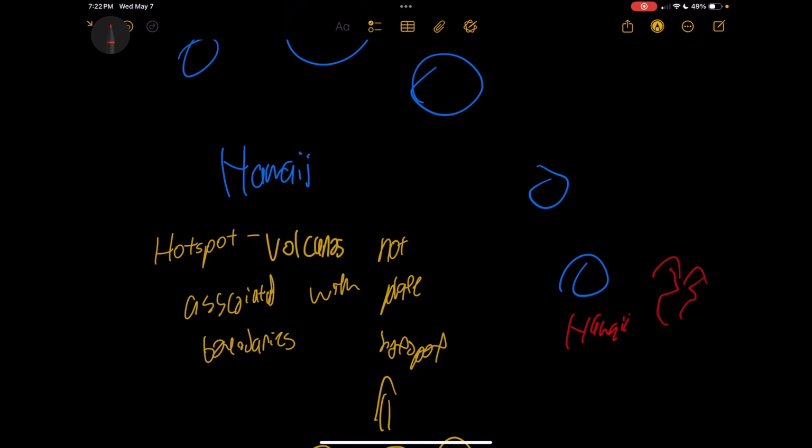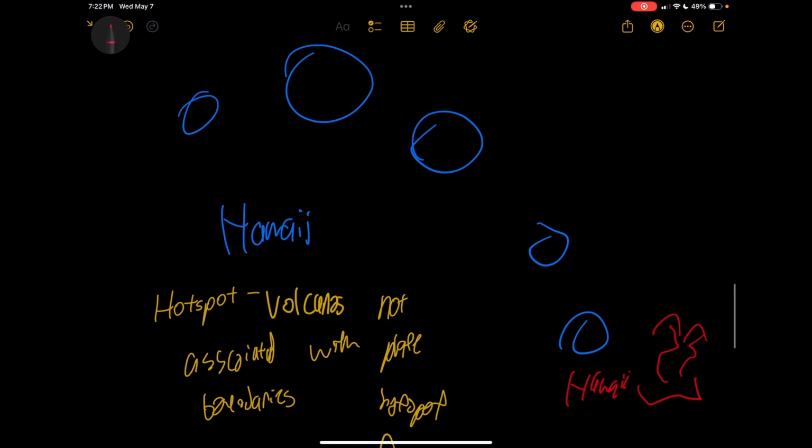So here is the plume right now. It's at Hawaii. Because of the rise in mantle, the volcano at Hawaii is active. But the plates that are moving away from the plume, moving these islands away, those are dormant or inactive, because as they move away there's no rising mantle material. Hawaii is a volcanic area, which is active.